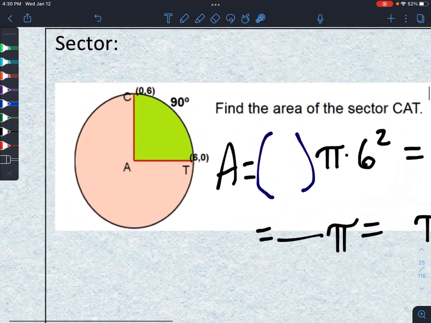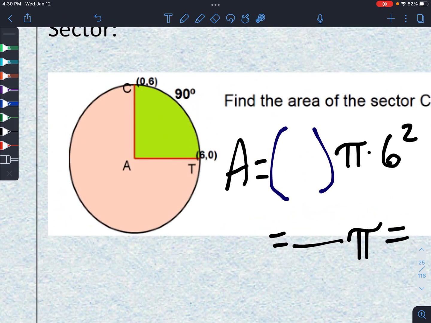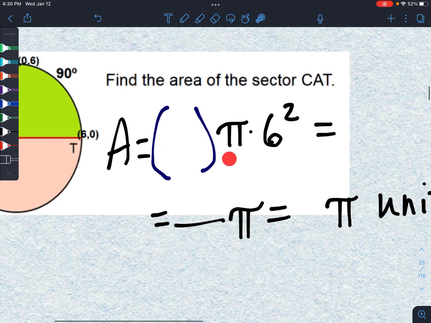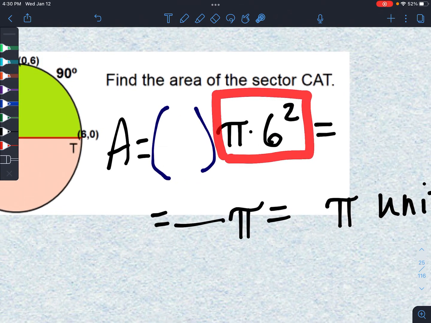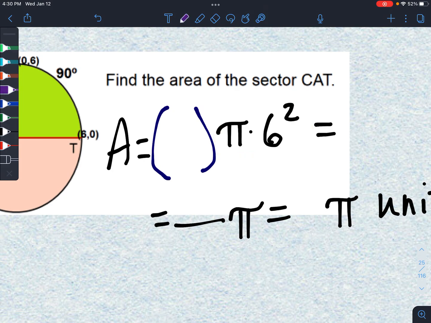Now, if it asks you what is the area of this sector, then I have to use the area formula. So notice we start off here with pi times 6 squared. And how much of the circle do I want? Well, it's 1/4. You could say 90 over 360, but that ratio simplifies down to 1/4.